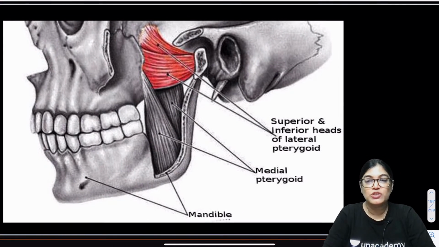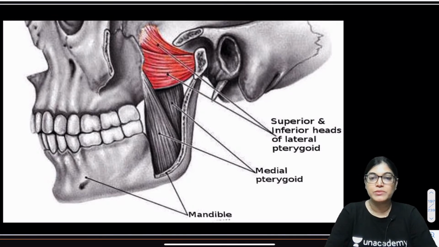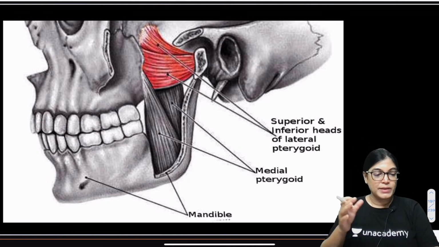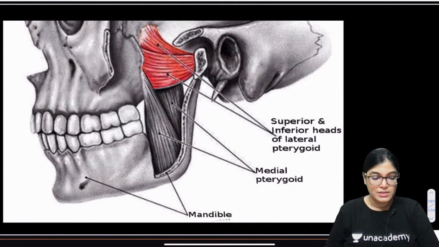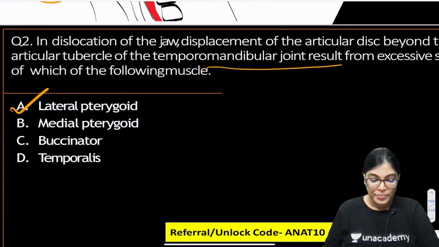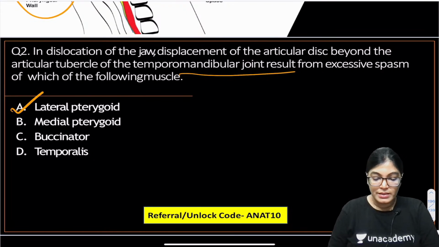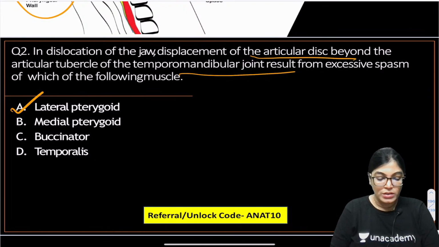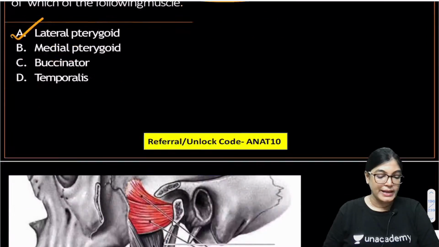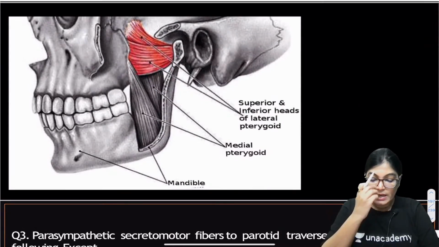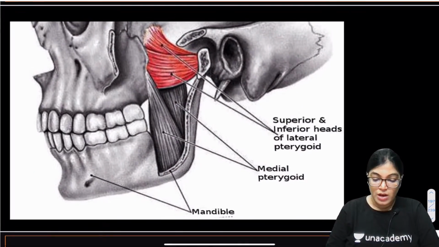So what has been mentioned in this clinical scenario MCQ is that displacement of the TM joint articular disc is occurring, as you can see here. The displacement of articular disc beyond the articular tubercle of TM joint occurs. So any structure which is attached onto the TM joint or the articular disc is the correct answer.